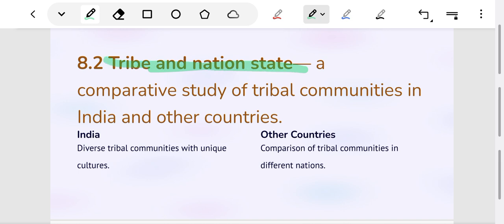Chapter 8.2 is tribe and nation state. Here we will discuss the concept of nation state. A nation state is when a group of people have their own country. It is when people have similar language, culture, history, and live together under the same government. Then we will compare the present situation of tribes across modern nation states.